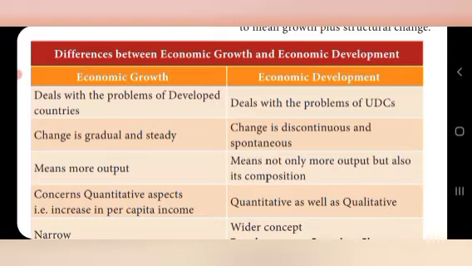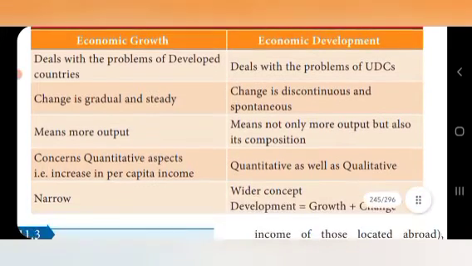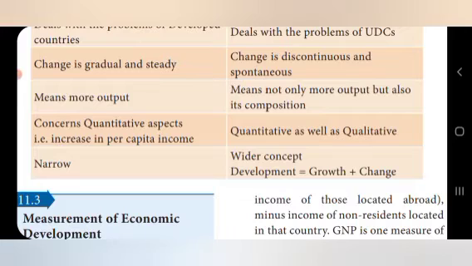Economic development deals with the underdeveloped countries' problems. In economic growth, the change is gradual and steady. Changes in the social structure and infrastructure, everything goes on gradually and steadily in economic growth. At the same time, in economic development in the underdeveloped countries, change is discontinuous and spontaneous. Changes may be there spontaneously or disappear.